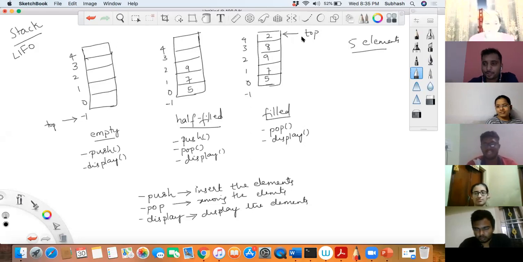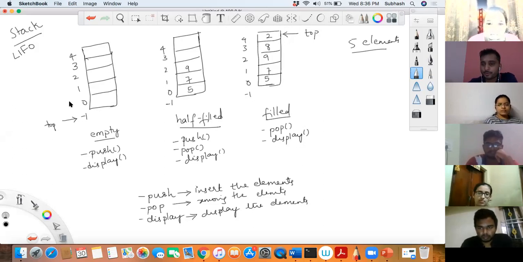So if top is equal to len minus 1, that is here, it means that I will no more be able to push onto the stack. It means I have to say, no boss, I'll not be able to push. Agree or not? Okay. So that will be a condition.